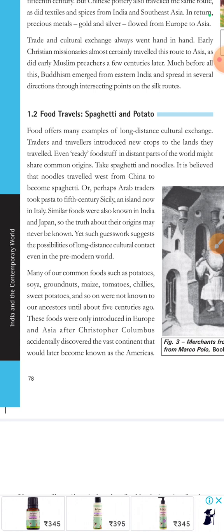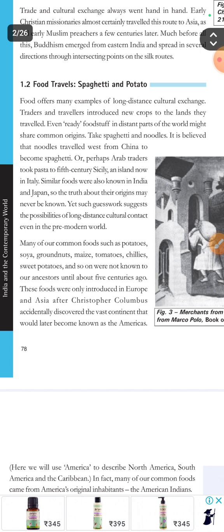Many of our common foods such as potatoes, soya, groundnuts, maize, tomatoes, chilies, sweet potatoes, and so on, were not known to our ancestors until about 5 centuries ago. These foods were only introduced in Europe and Asia after Christopher Columbus accidentally discovered the vast continent that would later be known as the Americas.